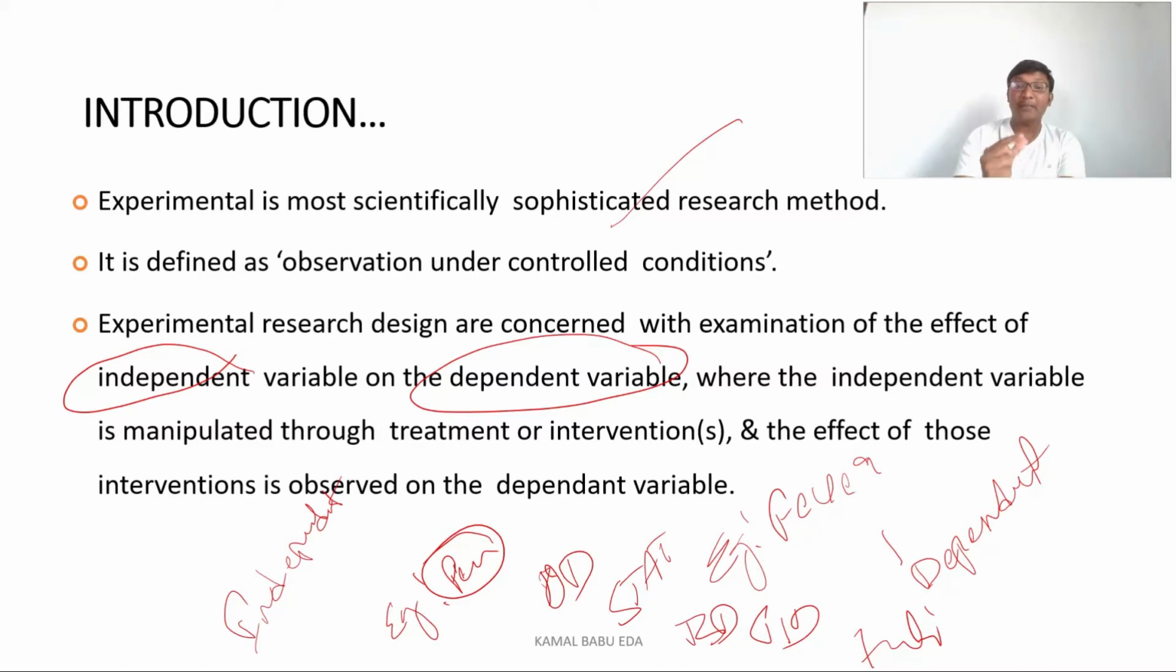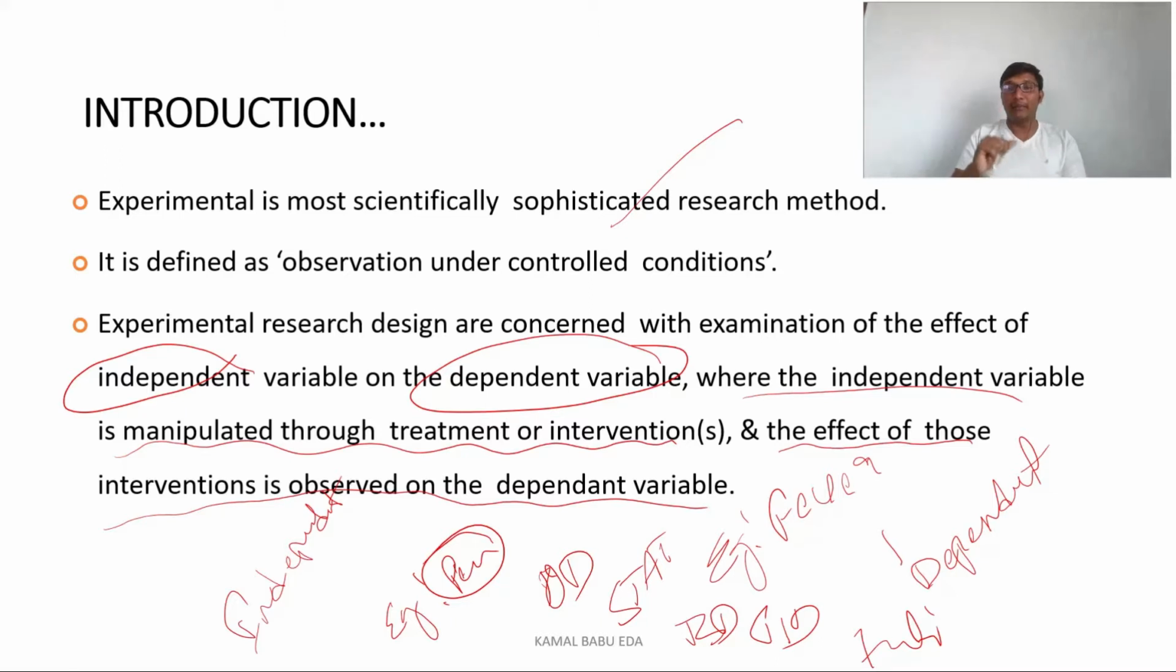So the treatment is something which you can manipulate. So that's what the sentence is saying: the independent variable is manipulated through treatment or interventions, and the effect of those interventions is observed on the dependent variable. So it is very simple. We are observing the effect of the independent variable on the dependent variable whenever you are changing the treatment. So what is the effect of treatment on the fever? Here the fever is the dependent variable and the independent variable is the treatment.